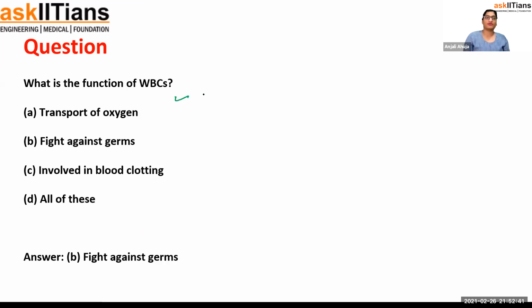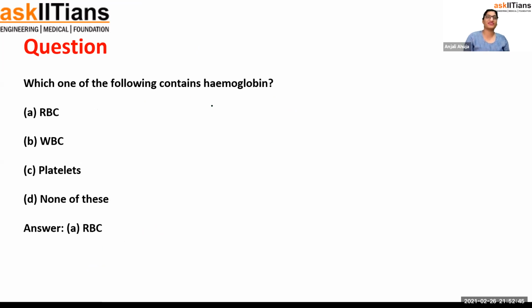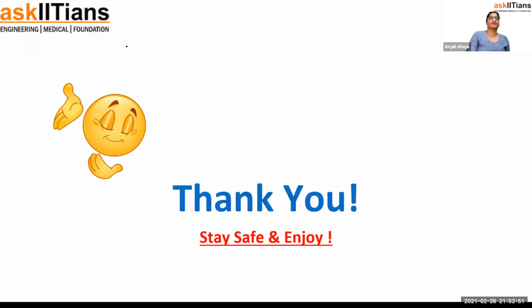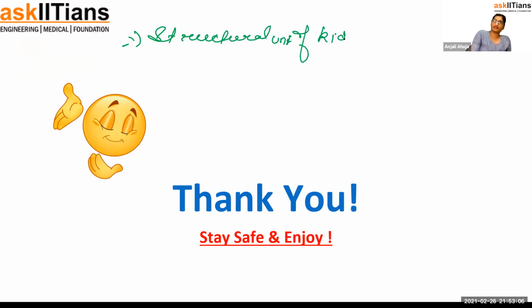What is the function of WBC? Fight against germs. Which one of the following contains hemoglobin? RBC. I'm just practicing, extra questions also. Now let me put certain questions for you. Renal vein, renal artery. What is the structural unit of the kidney? Nephron. Right? Okay. Next.